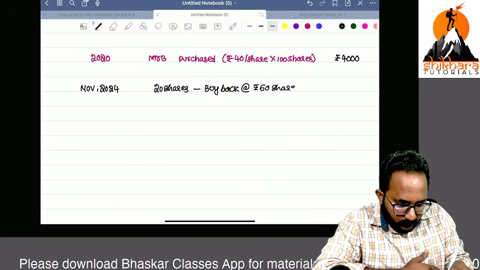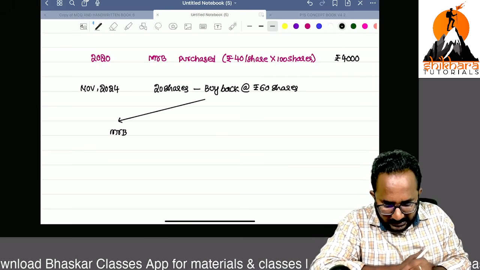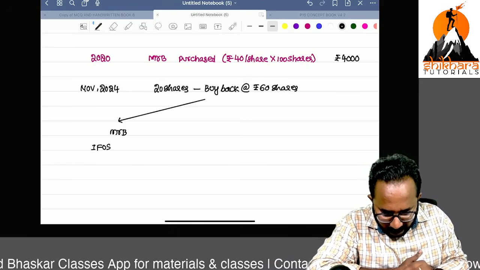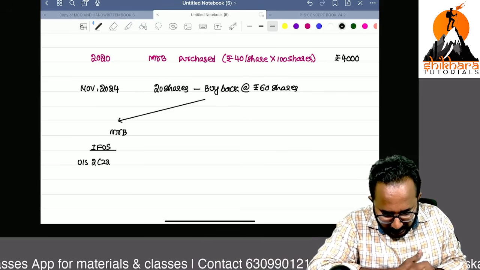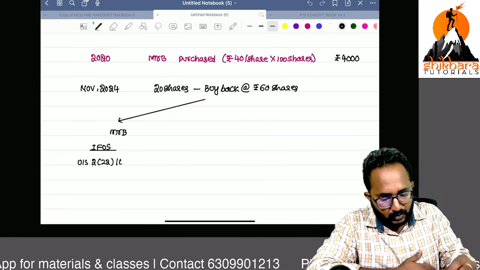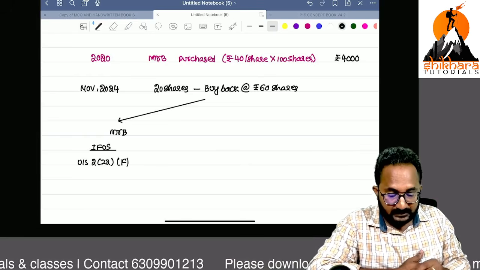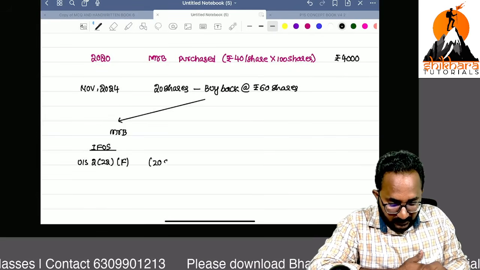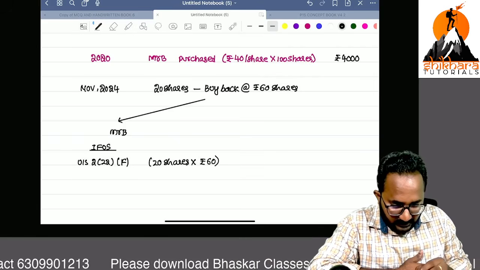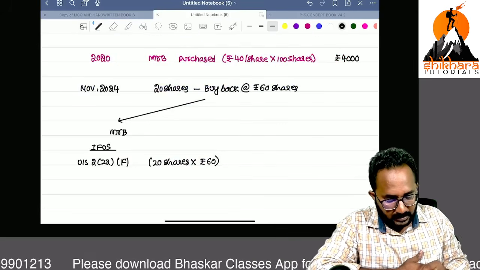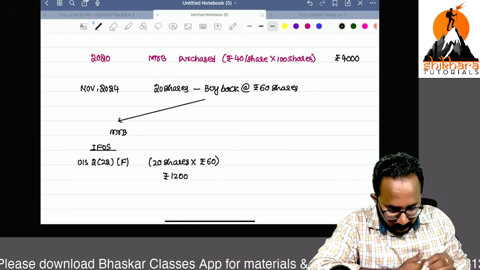Now you have to observe in the hands of Mr. B. We have to create that income under the head income from other sources, that is deemed income under section 2(22)(f). How much amount? Remember, 20 shares into each share is rupees 60, that is nothing but 1,200 rupees taxable under income from other sources.